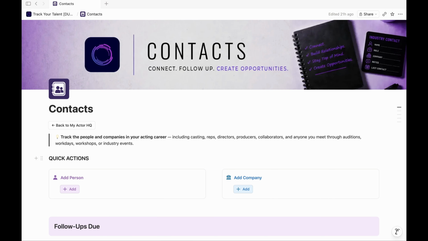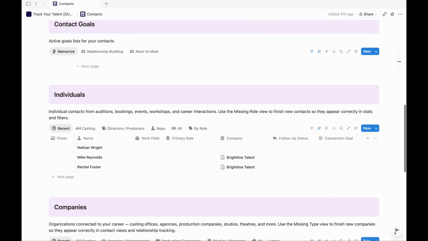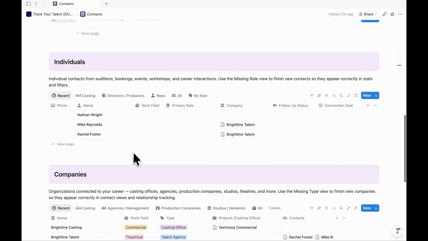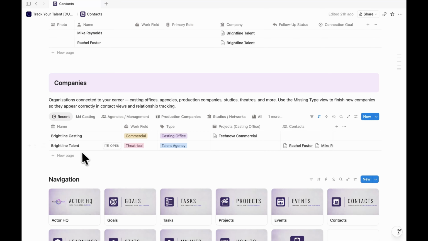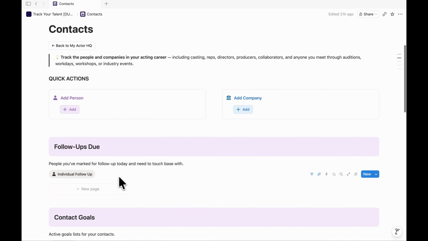You can add notes for what you talked about. You can make really good impressions by remembering everything. So to add a contact, I mean, we've already been doing that by adding our auditions and our events. And you'll see that they've actually already been added here. So I've already got a couple of companies. We added that talent agency. We added the casting agency. We added these individual contacts already. So as you're adding all of that information, it's automatically filling out your contact database. So you can just add contacts that way.